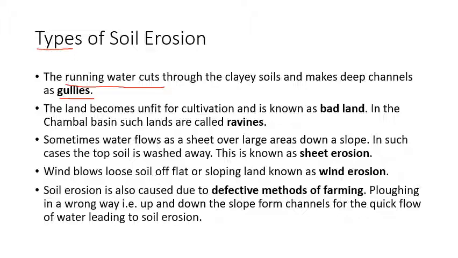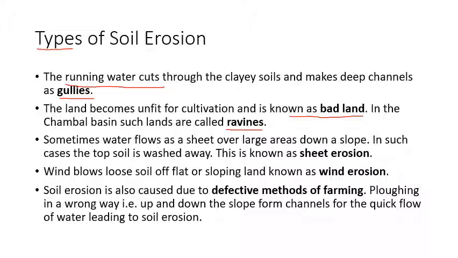After that, when the land becomes unfit for cultivation due to formation of gullies, if the same process happens over and over on a large area, the area that is formed is called badland because it is no longer cultivable. Now the Chambal badlands are a very good example of this. In Hindi they are called bihars.